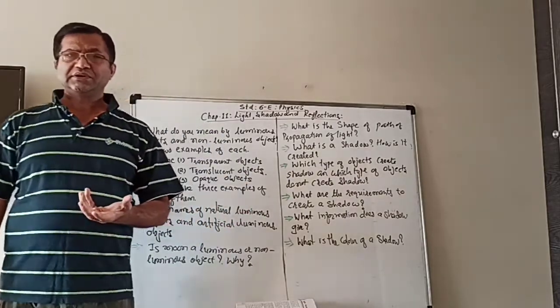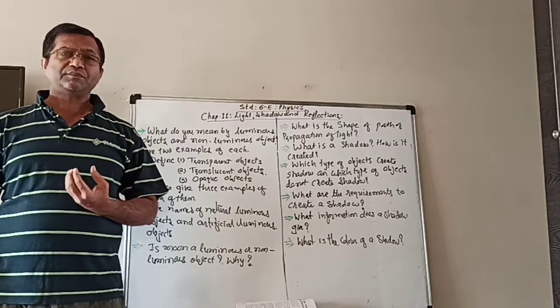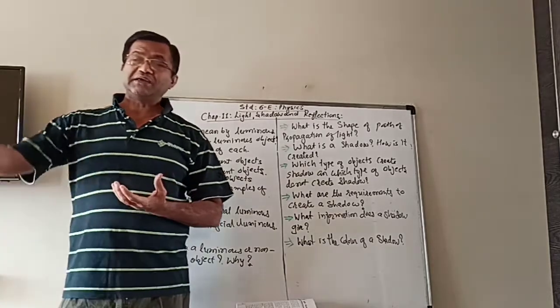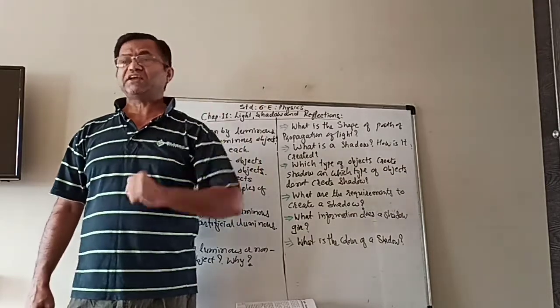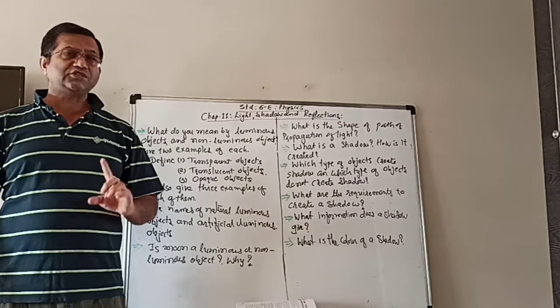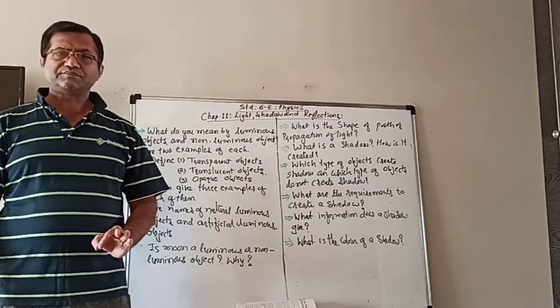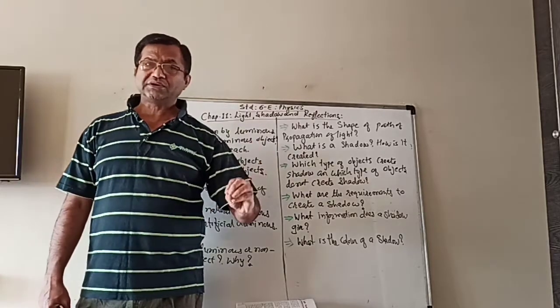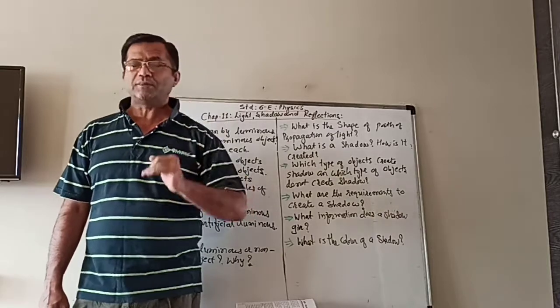It means, is the eye card a luminous object? No. What does it do? The sunlight falls on it and it just changes the direction. And therefore, it is not a luminous object. Similarly, the moon is not a luminous object. It is a non-luminous object.